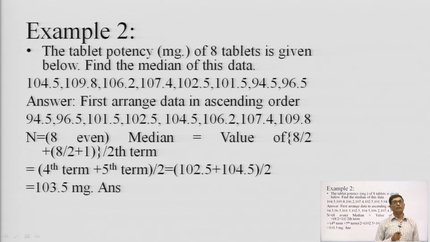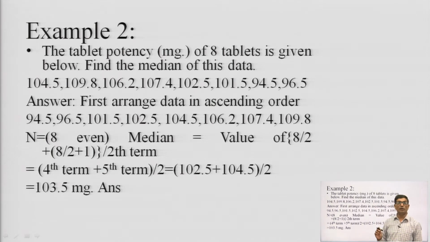First, arrange the data in ascending order. Remember, before calculating the median for discrete data, we first write data in ascending order, with the lowest value first and the highest value last.